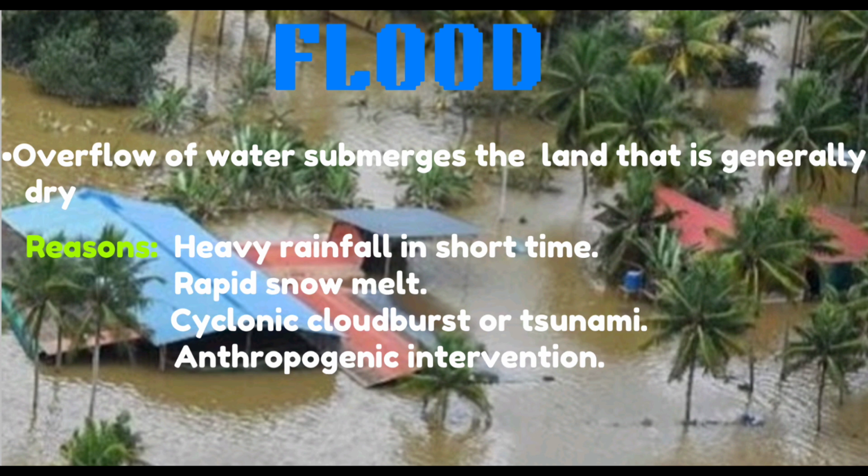Major reasons for flood are heavy rainfall within a short time, rapid snowmelt, cyclonic cloudburst, or tsunami in coastal areas. The nature of floods and their impact on ecosystems, life, and livelihood have undergone significant changes due to anthropogenic interventions on the free flowing rivers and encroachments on riverbanks.